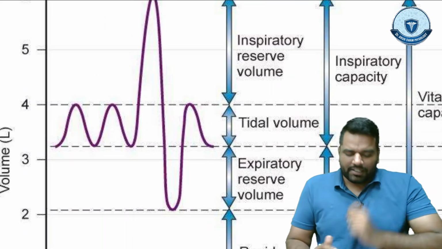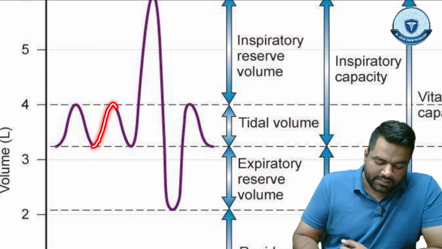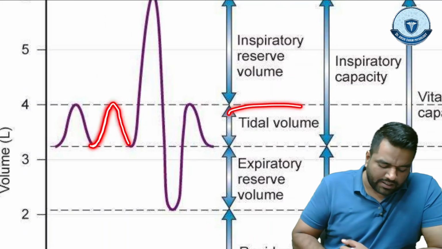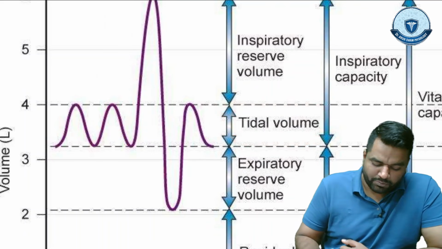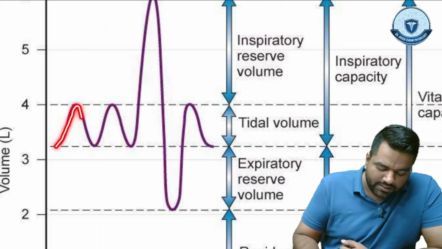So guys, please pay attention. Generally, how much air you are inhaling in quiet breathing and then exhaling, this air we call tidal volume. You can see over here, when the graph is going upward it means inhalation, then exhalation, inhalation, exhalation.